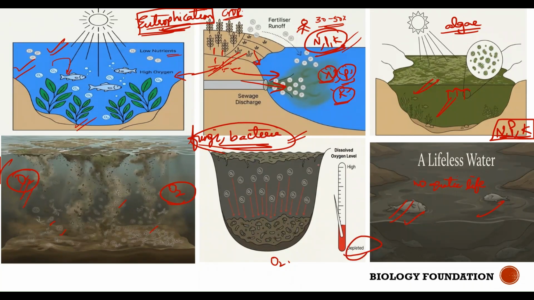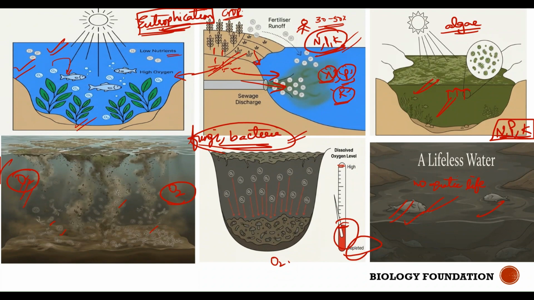Can you see this meter? Initially, there was a high amount of oxygen, but now it became very low because most of the oxygen is utilized by fungi and bacteria only, and a lesser amount of oxygen is left for the fish to grow, and they die. So it completely disturbs the aquatic ecosystem. That means it disturbs the life of the various living organisms present in the water body.